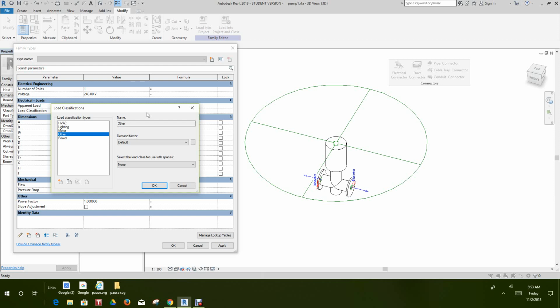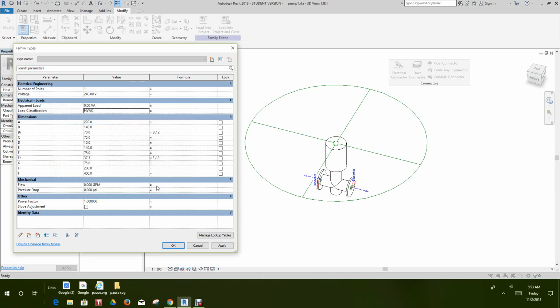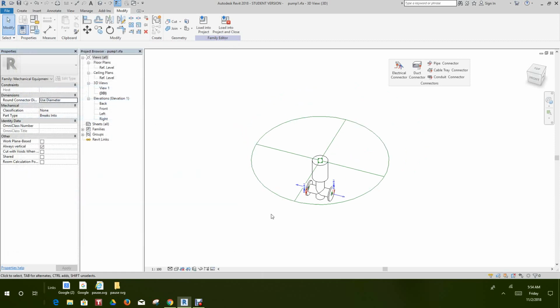So our load classification will go power here. Yeah, this load classification would be HVAC and okay. And then I think we're ready to go. So now this is done. Apply, okay. Now this is done, folks.